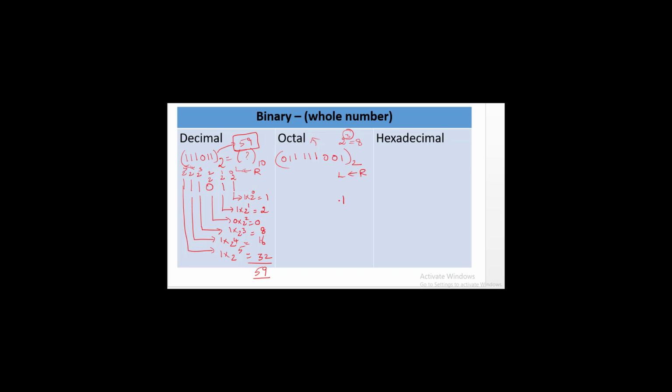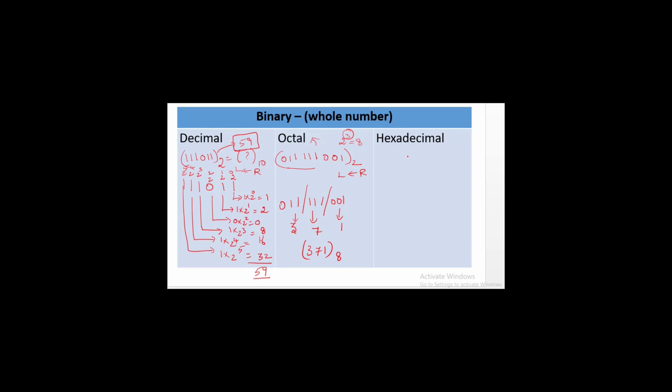So 1, 0, 0. So separated. After that 1, 1, 1. It's also separated. And 1, 1, 0. Its equivalent value is 3. Its equivalent value is 7. This binary equivalent value is 1. Therefore, 371 to the base 8 is the equivalent octal value for the given binary number.